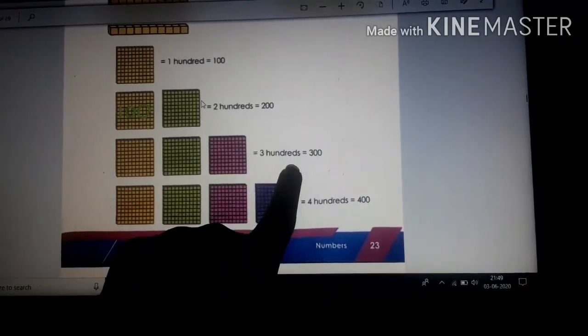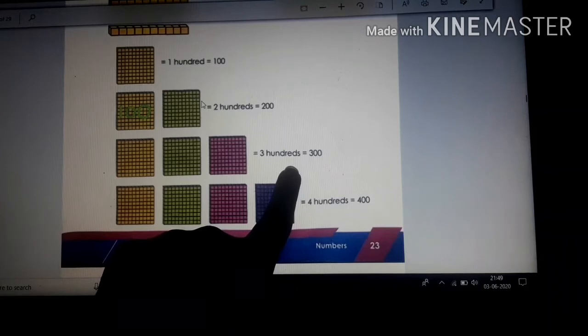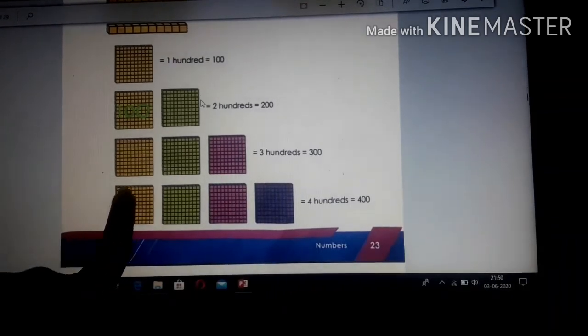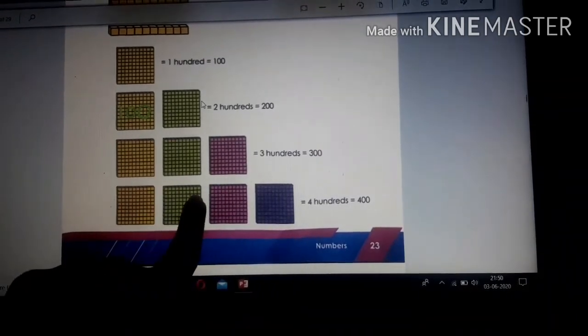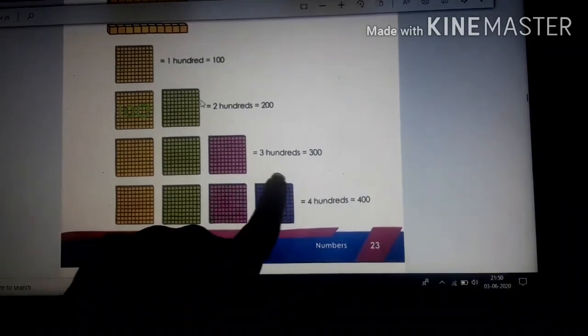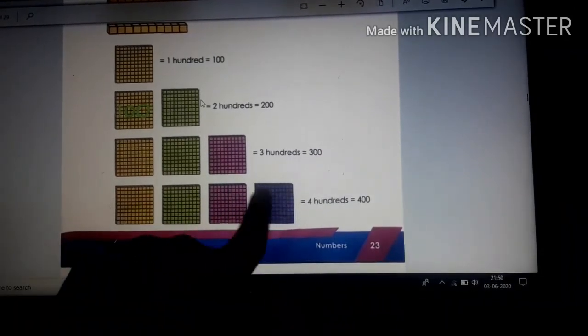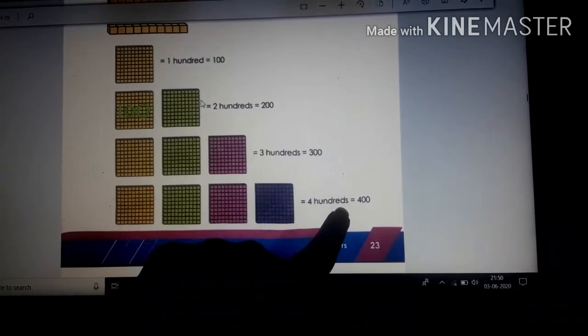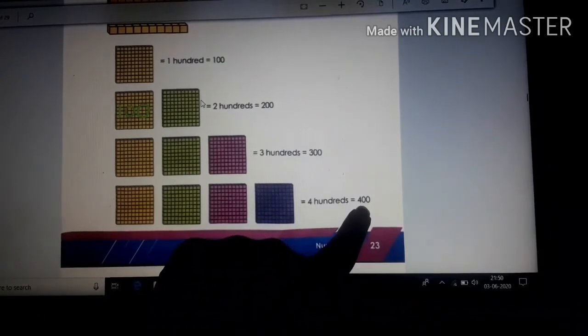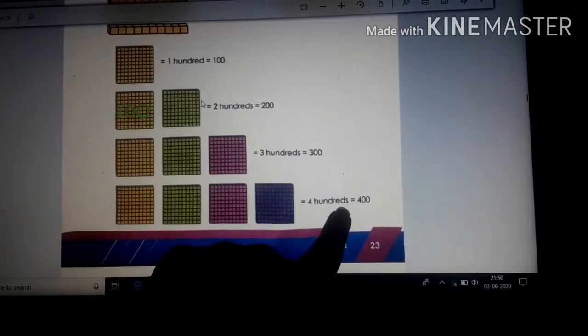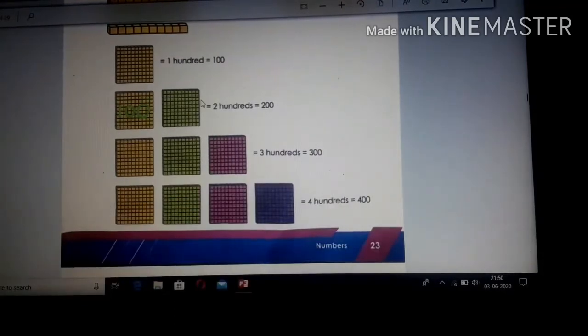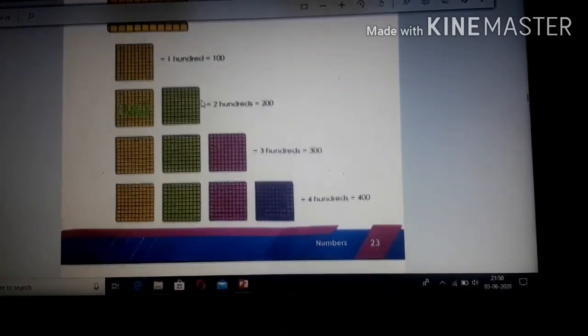You get 300. Isn't it? Then again say 100 plus 100 plus 100 plus 100. So you get 400. So how is 400 written, children? In words four hundred and in numbers 400. Understood?